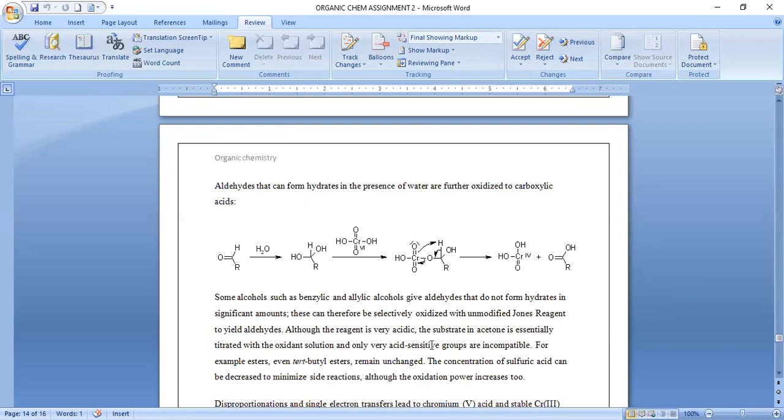Although the reagent is very acidic, the substrate in acetone is essentially titrated with the oxidant solution and only very acid-sensitive groups are incompatible. For example, esters, even tertiary butyl esters, remain unchanged. The concentration of sulfuric acid can be decreased to minimize side reactions, although the oxidation power decreases too.